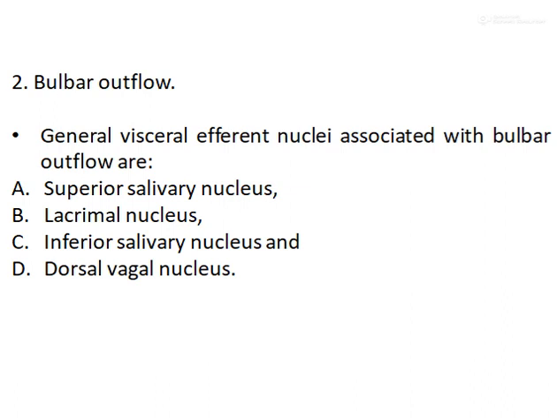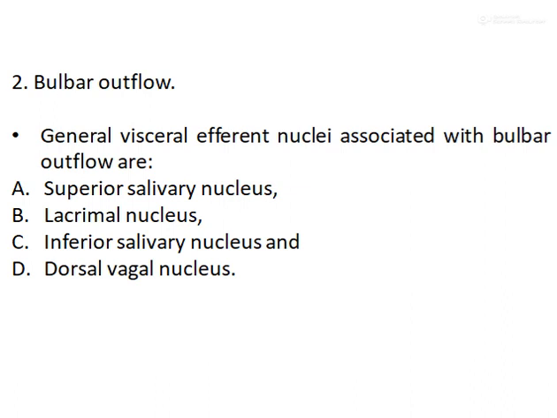Third one is the inferior salivary nucleus. It sends preganglionic fibers to the 9th cranial nerve. These fibers relay in the otic ganglion. From the otic ganglion, postganglionic fibers go to the parotid gland and are secretomotor to the parotid gland. Fourth is the dorsal vagal nucleus. About 75% of all parasympathetic fibers arise from the dorsal nucleus of the vagus.